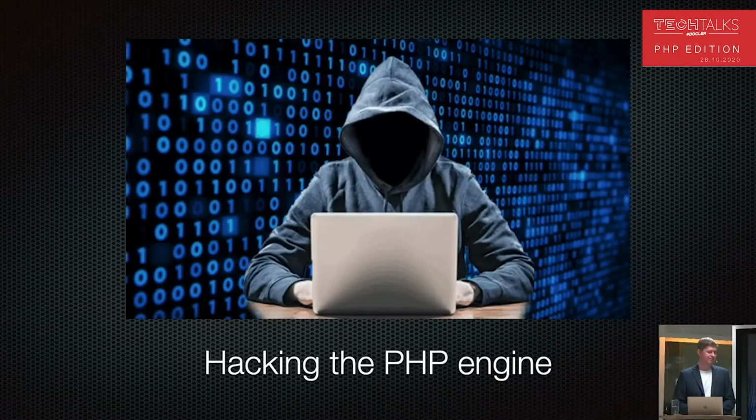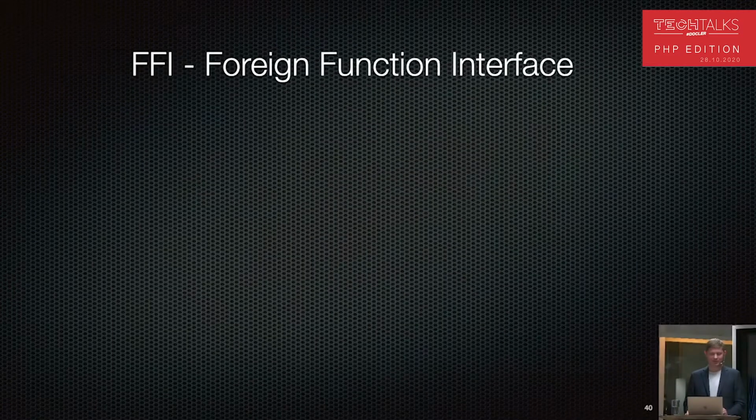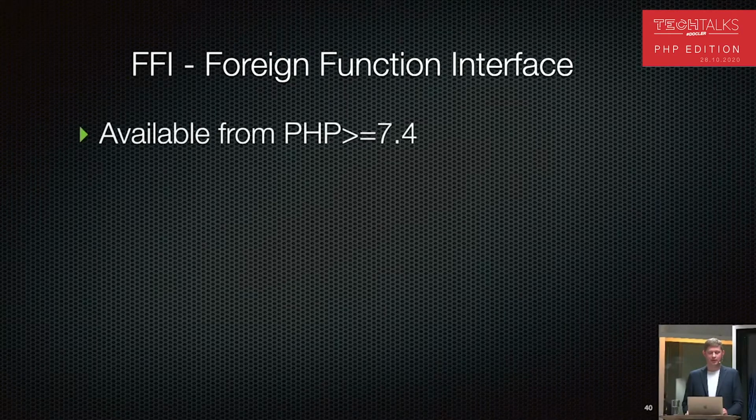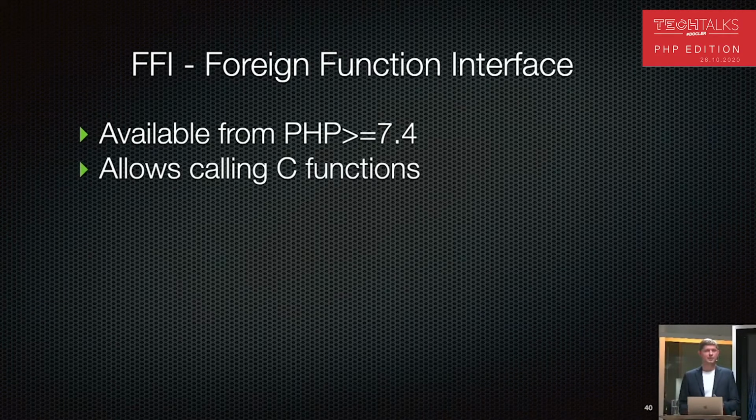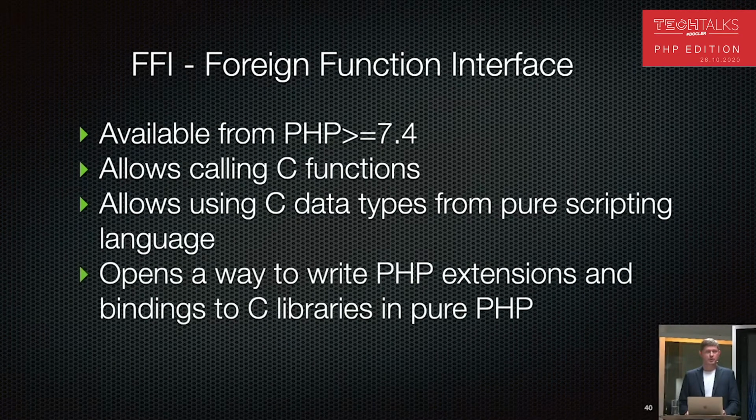I think it's a simple part, but let's move on to the interesting part, hacking the PHP engine. I want to put an advisory notification because the content is really explicit. And what we will use for our manipulation is FFI. It's a new feature available from PHP 7.4, and it provides functionality to call C functions and to define C structures at runtime in PHP. And this opens a new way to create an extension for PHP by binding existing libraries available at the C level to PHP.